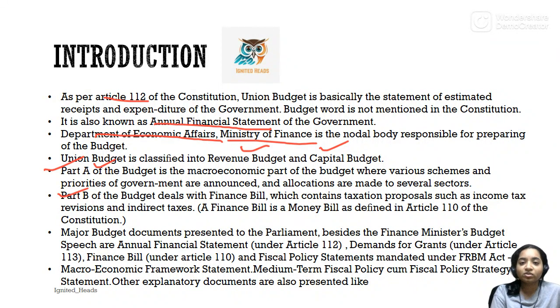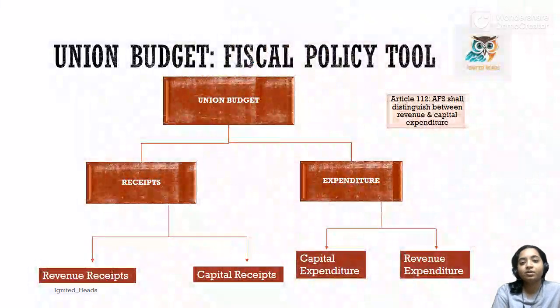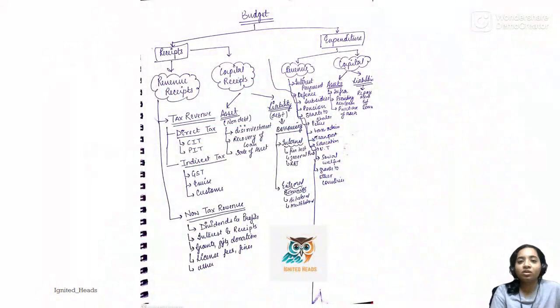Now, Part B also deals with the finance bill and the taxation proposals and comes under money bill as defined in Article 110. Next, we saw what are all other documents which are presented with the budget. We then learned the two divisions of budget, the receipt and the expenditure. We saw what all components are there under each head of the revenue receipts, capital receipts, expenditure and capital.